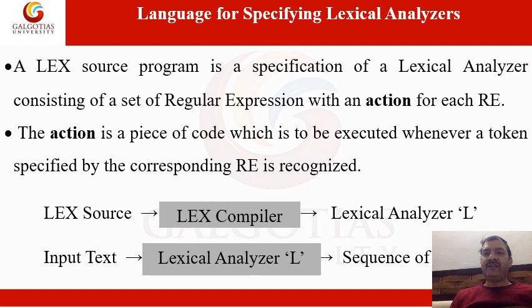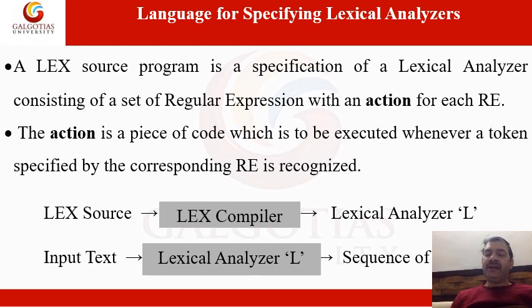So you can say that a lex source program consists of a set of regular expressions with an action. Action is what? Whatsoever set of characters is matched, you may call it the lexeme. I will tell you the concept of lexeme later. Till now, you just know it is a sequence of characters that will match a particular pattern, and the pattern belongs to the tokens.